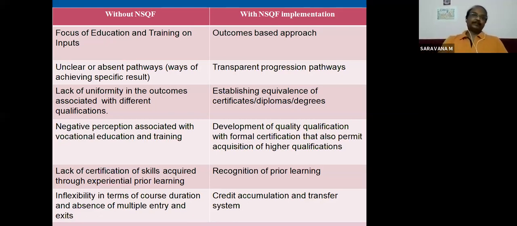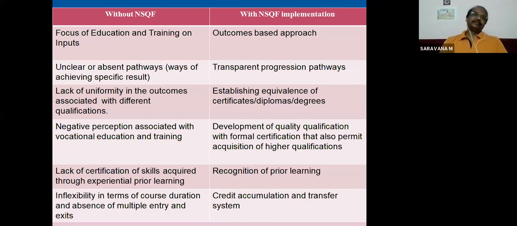One person passed a BCom degree or BE degree means only the qualification he has. What specific skills he knows, he will not be able to show, because the degree certificate is different from a skill certificate. With a skill certificate, you show what skills you are able to perform.